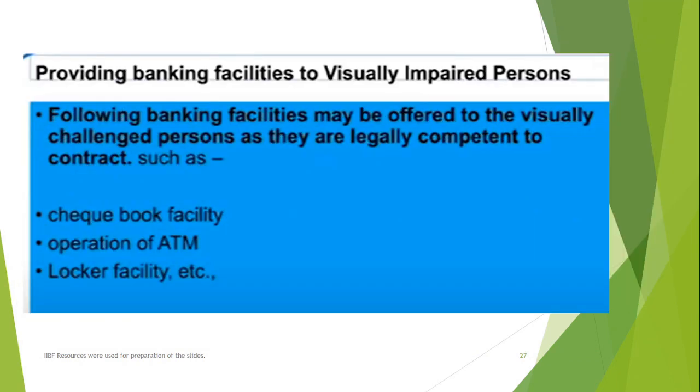Next, once we have dealt with physically impaired people, now it is visually impaired people, people who don't have eyesight. When you look into the laws, you'll find that they are given all rights. They are competent to contract, they are allowed checkbook facility, ATM, and locker facility. They have their own style of reading.